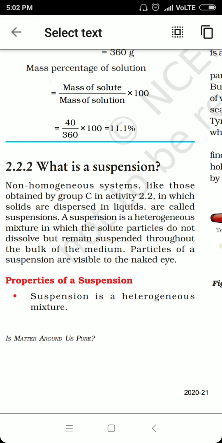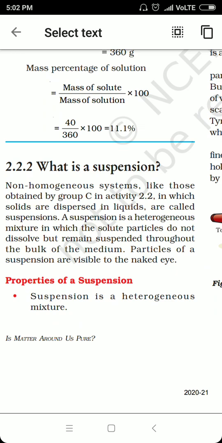Now let us talk about suspension. So let me tell you, suspension is a non-homogeneous system. That means it is a heterogeneous mixture in which the solute particles do not dissolve but remain suspended in the bulk. यहाँ पे dissolve होने का मतलब क्या है? They are not having that kind of solubility. If a suspension is left undisturbed, then the solute particles will settle down. That means it is unstable, and particles of a suspension are visible to naked eye. That means they are bigger enough.